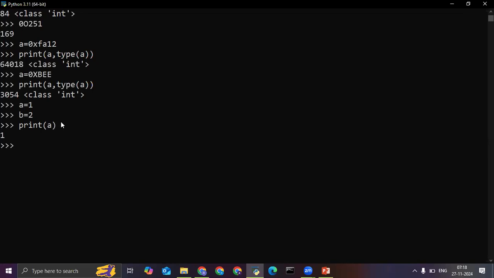Because it is helping us to identify this. Now, there are some rules for using identifiers or variables in Python. What are those rules? A variable can be a combination of alphabets, digits, and the special symbol, which is underscore only. No other special symbol is allowed.